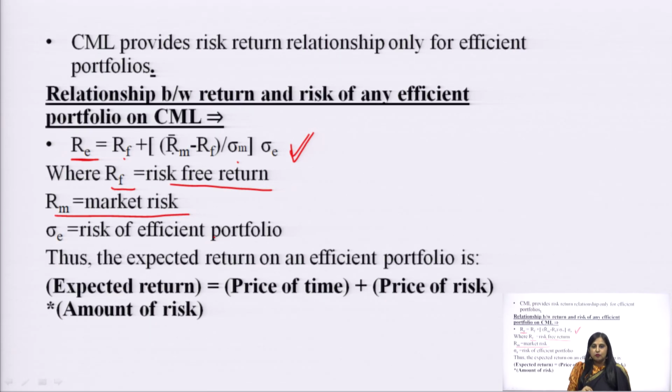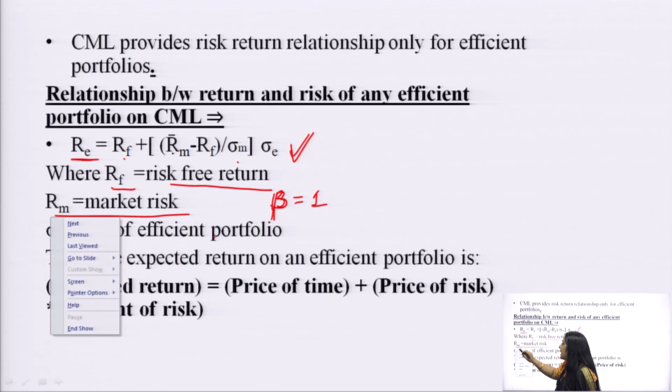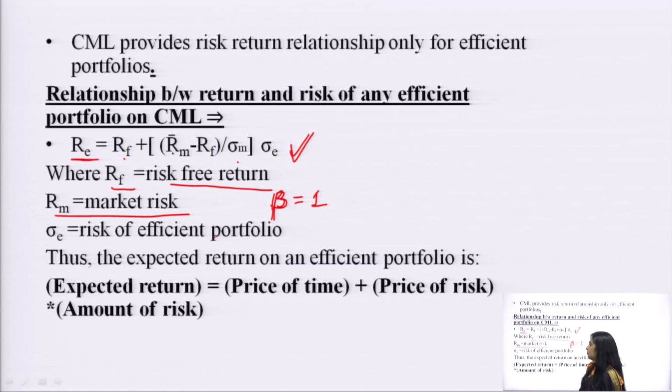Now, what is a market portfolio? Market portfolio is that portfolio which has all the securities present in the market. It means this portfolio is a well diversified portfolio. It means this portfolio would have beta equal to 1, meaning systematic risk equal to 1. So, it has all the securities in the market, that is why it is called the market portfolio, and when we calculate the return on this portfolio, it is indicated by RM, the return on the market index or market portfolio.